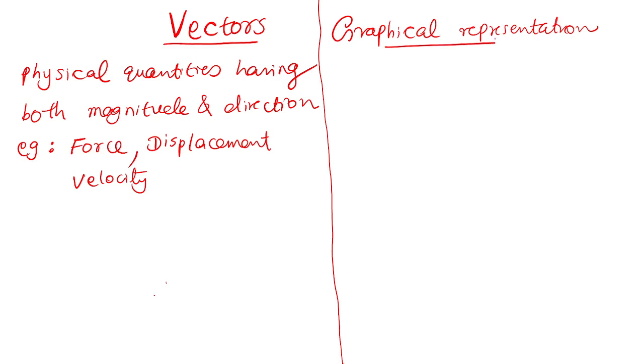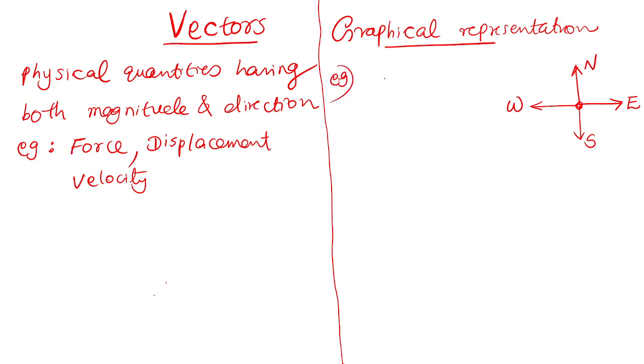Let me take an example of displacement. Displacement is a vector quantity. It's a good example. Before that you know the directions. This direction is east direction. This direction is west, isn't it? This direction is north direction, and this is south direction. You have studied that. So let me explain an example.